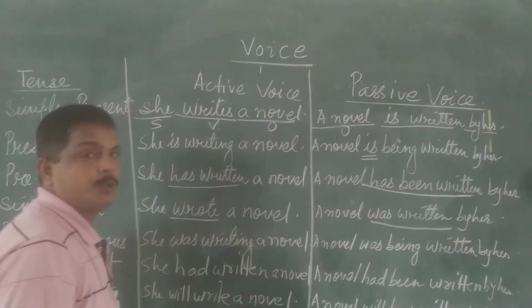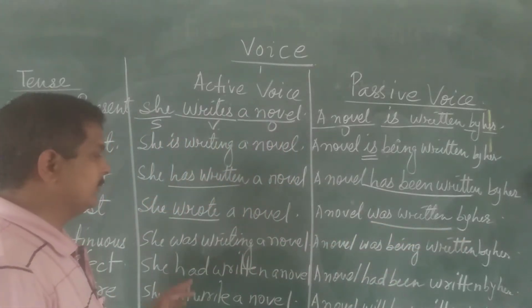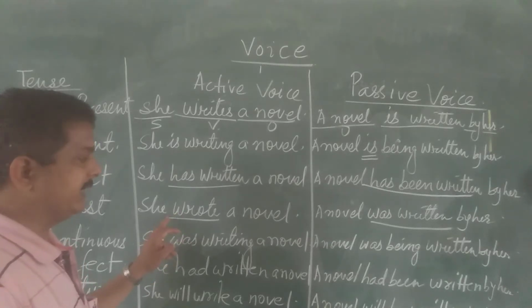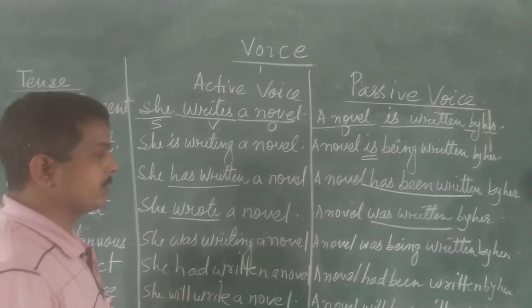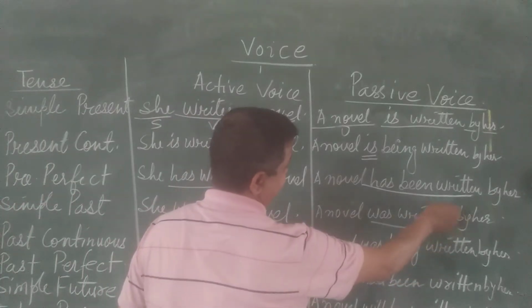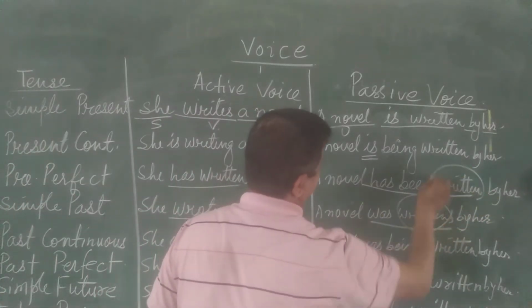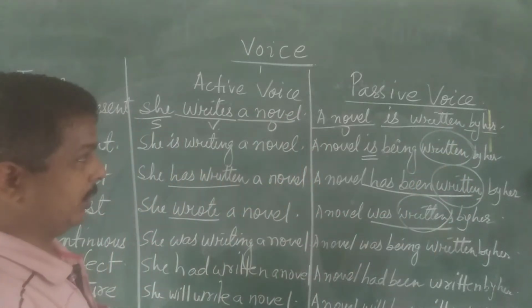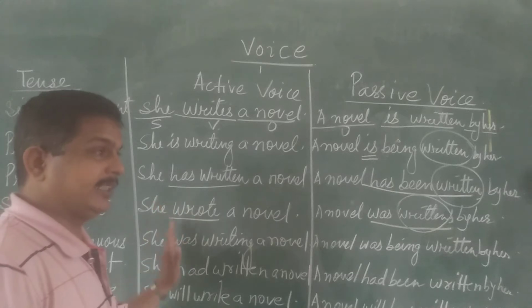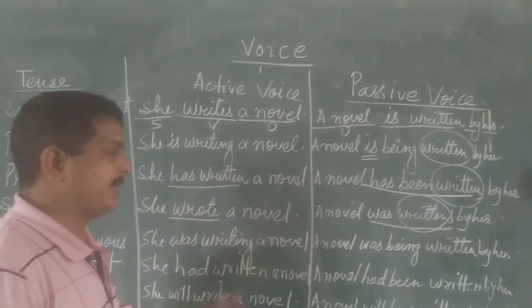So you have to keep in mind that whenever you are changing from active voice to passive voice, you have to use the third form of the verb. You can see it is very common. Everywhere we are using V3. So it is very common in all the forms while changing from active voice to passive voice.